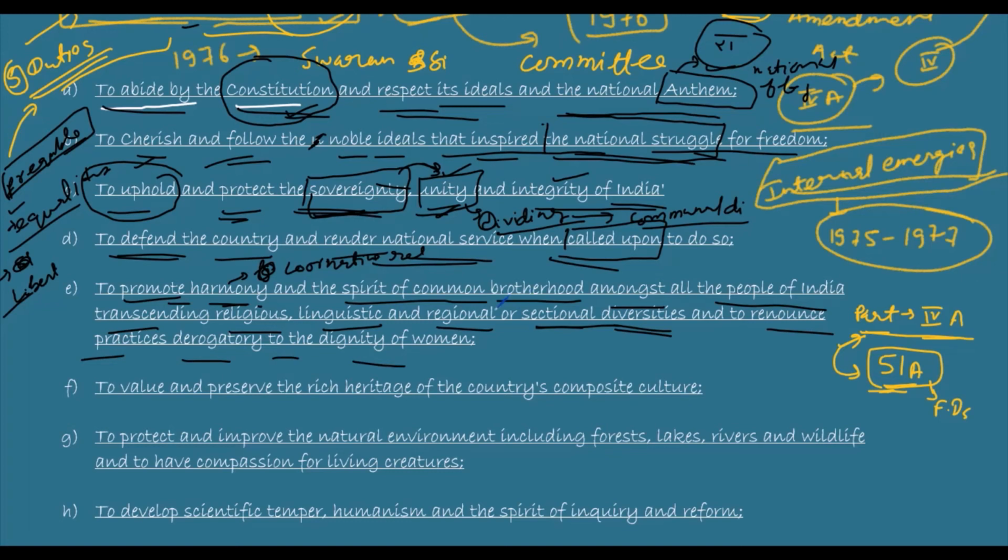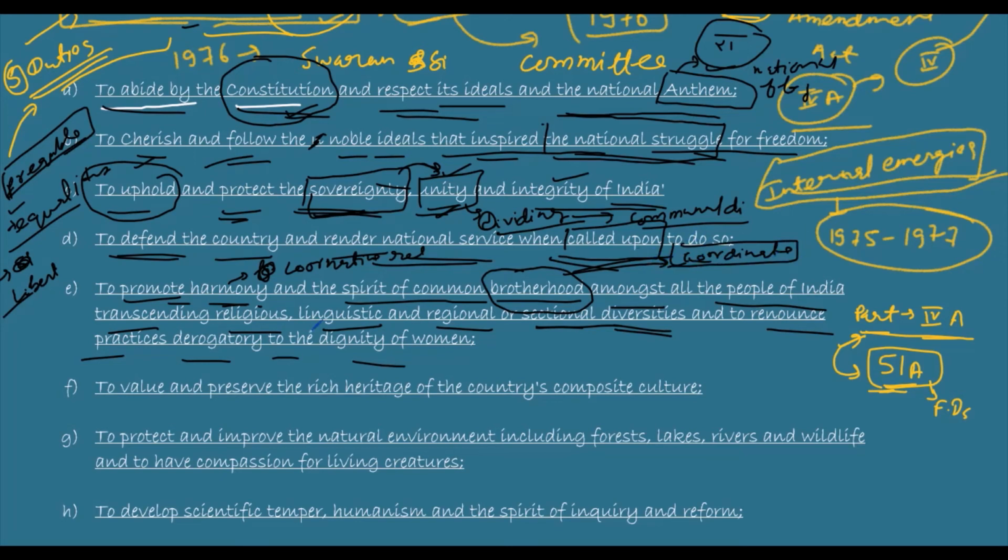So what is it? We should try to promote common brotherhood. Our country is diverse, but diversity should be respected by us all. We should try to promote as much coordination between diverse groups as possible, so that there will be no disputes.